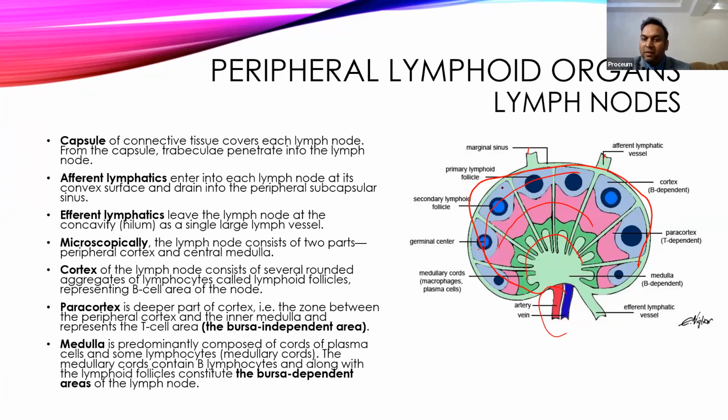Once that lymph comes to the lymph nodes, it gets processed and analyzed. If there are any antibodies or any bacterial action, they will get neutralized, killed, or phagocytosed, and then pure lymph comes out of the efferent vessels. It goes to the lymphatic drainage system, that is the thoracic duct, and finally drains into the anterior jugular vein. So this is how the lymph node works.